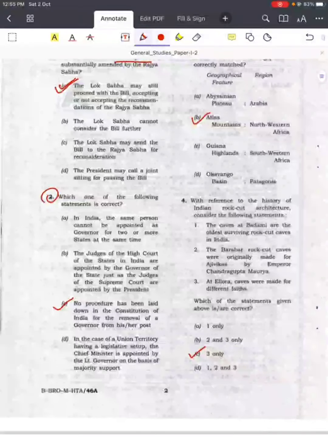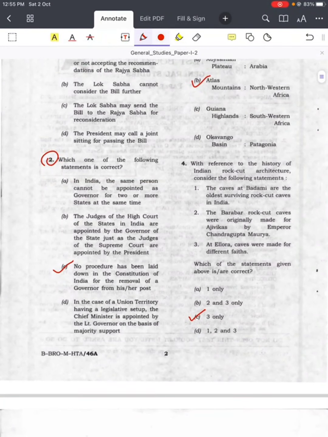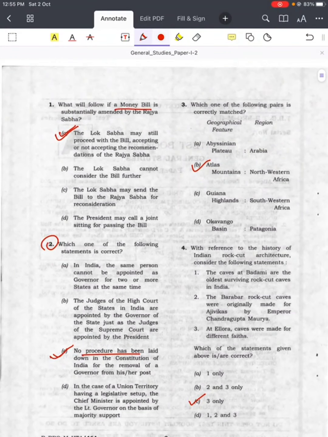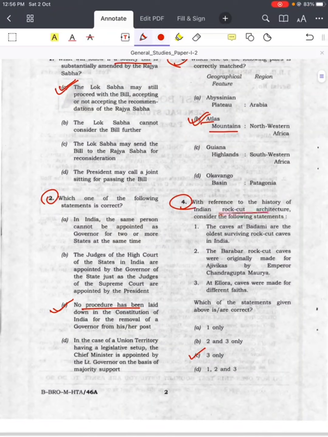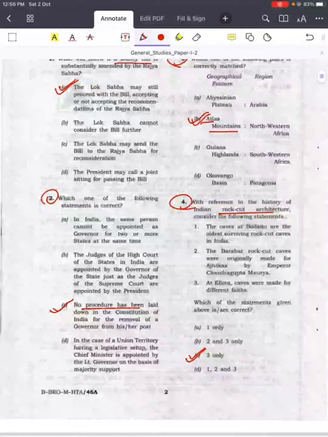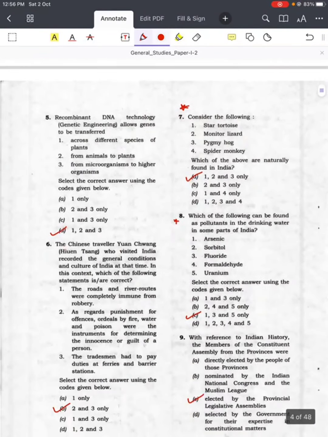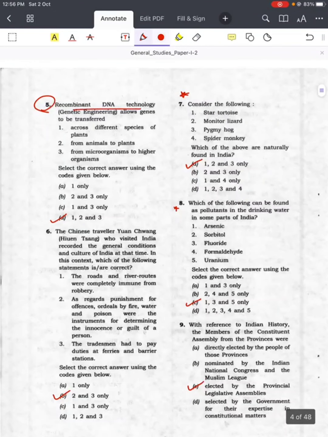Question number 2, following statements is correct, answer is C, no procedure. Question number 3, match the following pairs. Answer is B, Atlas Mountain. Question number 4, rock cut architecture. Answer is C, 3 only. Question number 5, recombinant DNA technology. Answer is D, 1, 2 and 3.